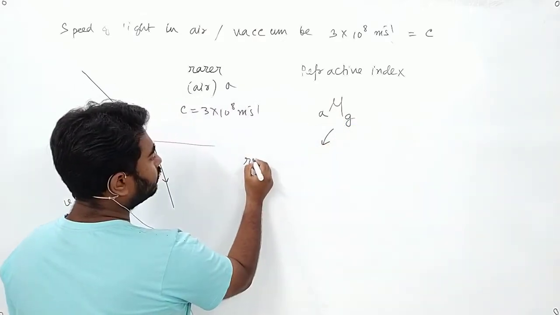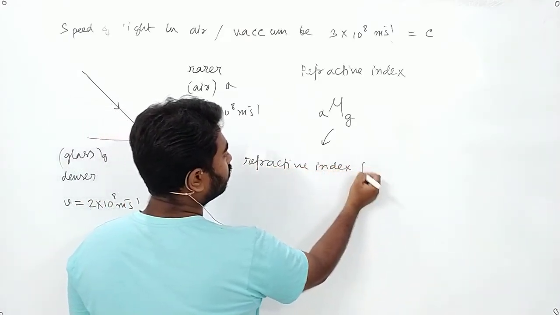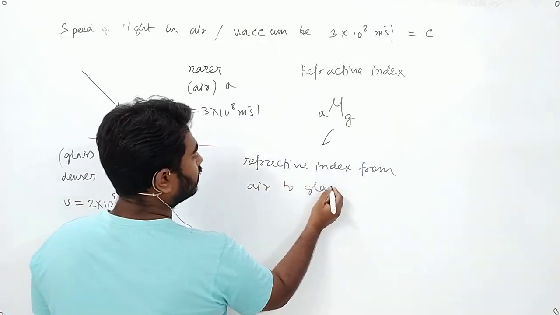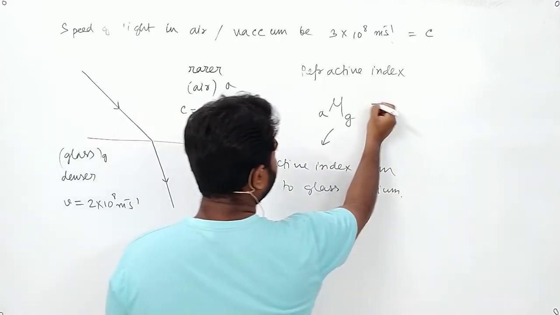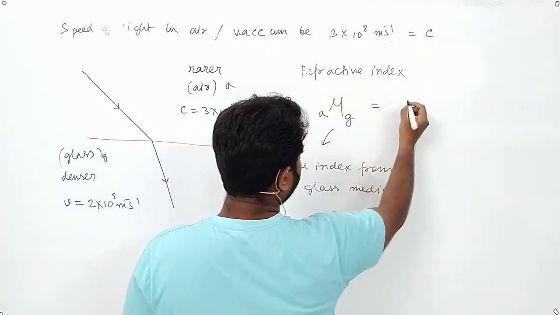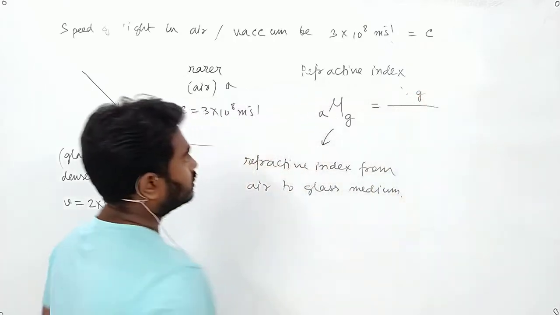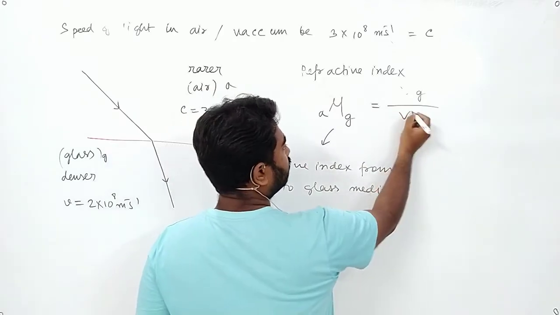You will read it as refractive index from air to glass medium. Remember it, the top portion will be velocity of glass. See, A mu G will be Vg by Va.